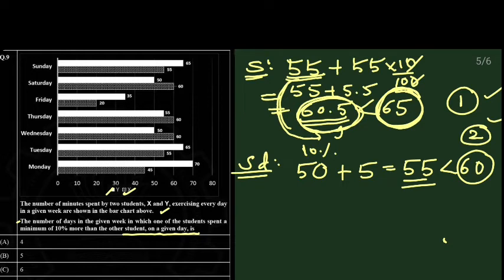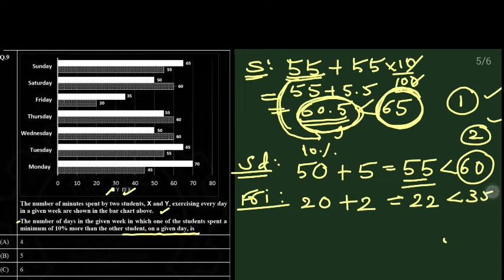So let's check the Friday situation. Friday, what is happening? Take the least spent time, that is 20. What is the 10% of 20? That is 2. So 22 is less than 35. So this is our favorable condition, that is, Friday is also our favorable condition. Then let's check the Thursday situation.